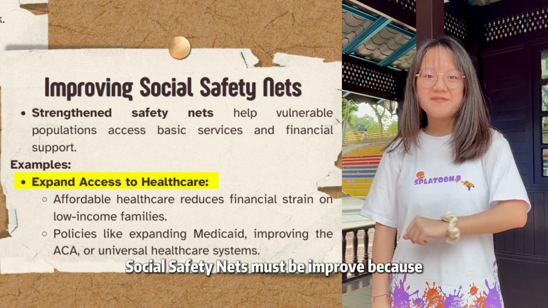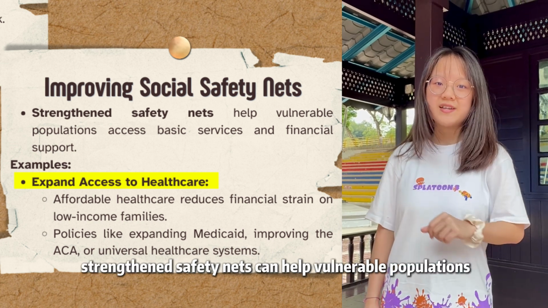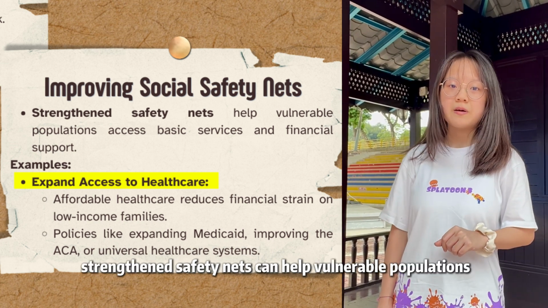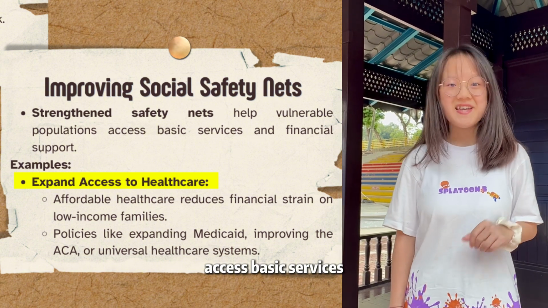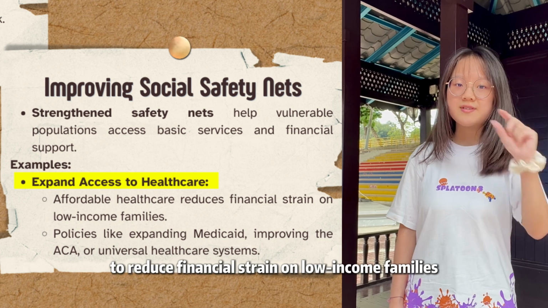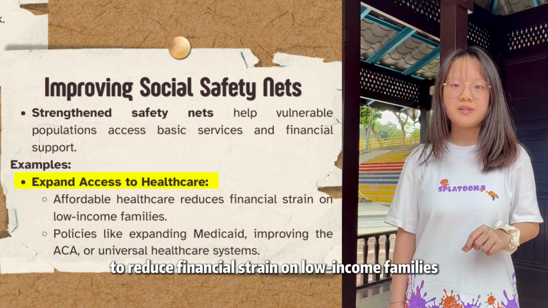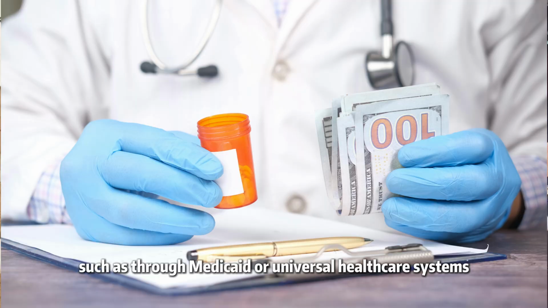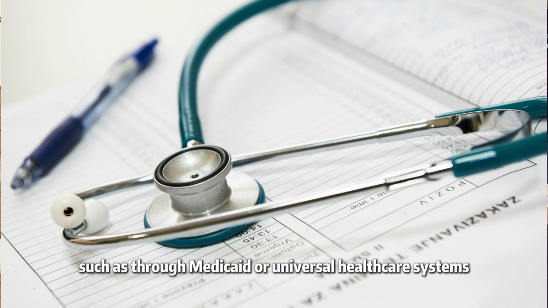Secondly, social safety nets must be improved because strengthened nets can help vulnerable populations access basic services. For instance, expanding access to healthcare is crucial to reduce the financial strain on low-income families, such as through medical aid or a universal healthcare system.